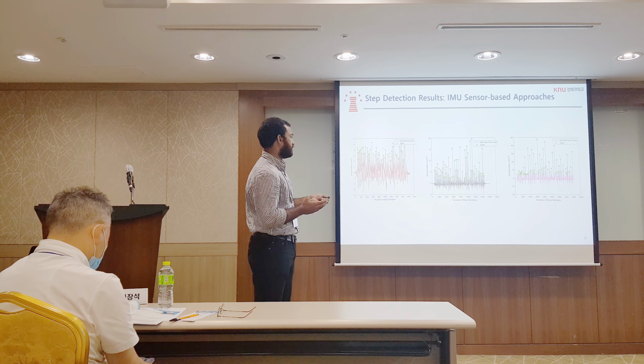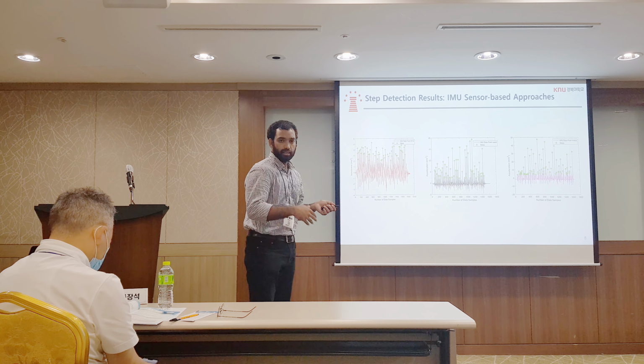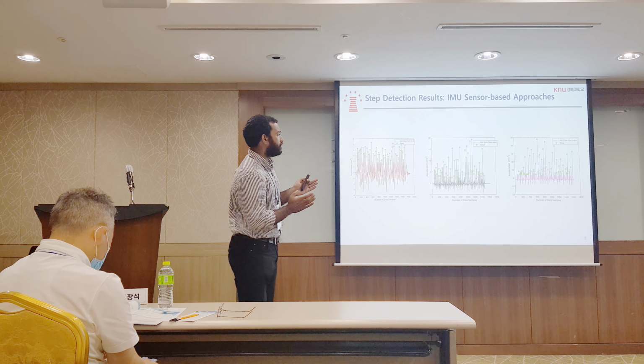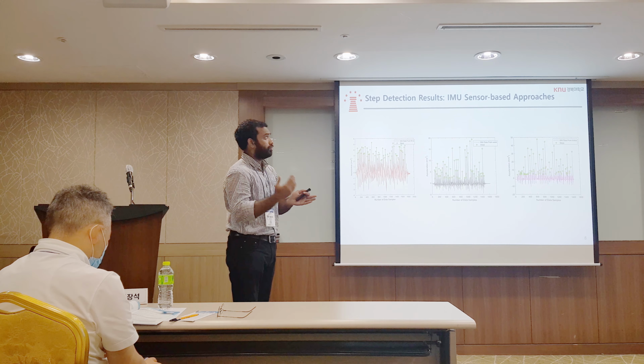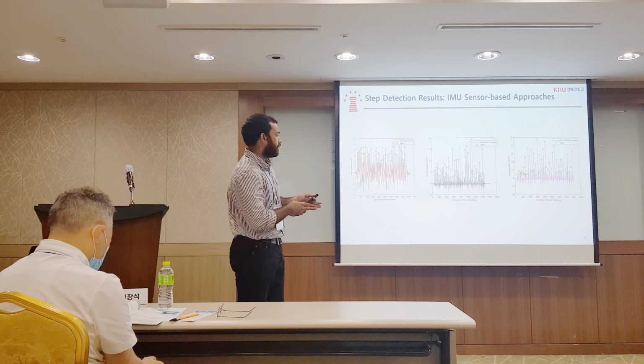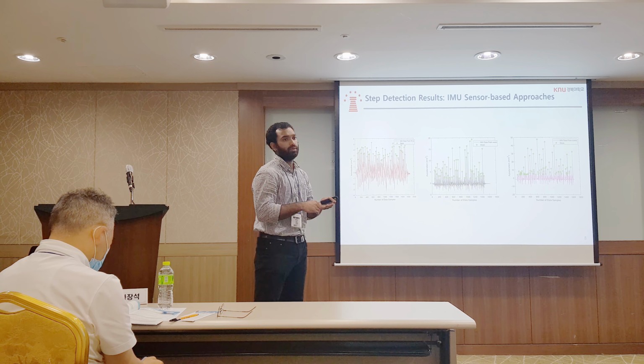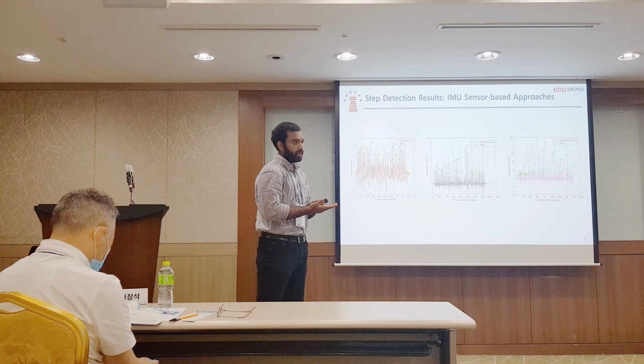And here we can see the signal fluctuation is very complicated as compared to the stretch sensor data. So using the accelerometer data for step detection is more complicated, and the signal fluctuates based on the user motion and the experiment scenario.